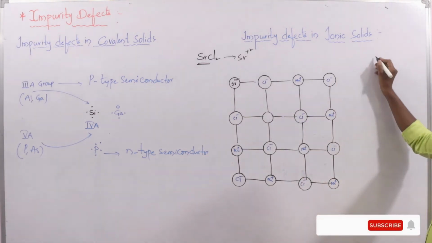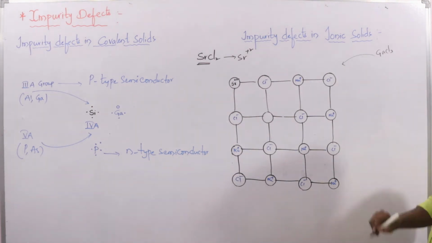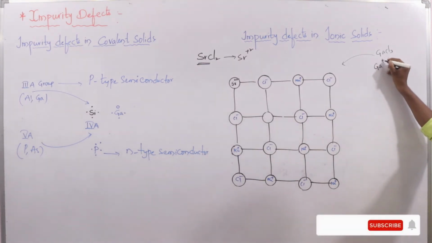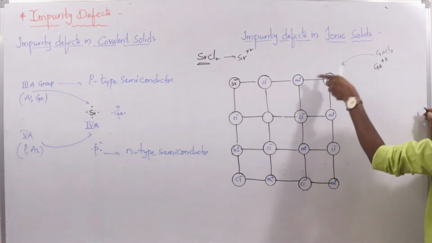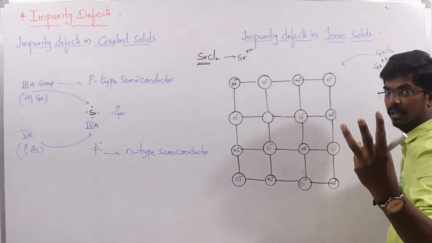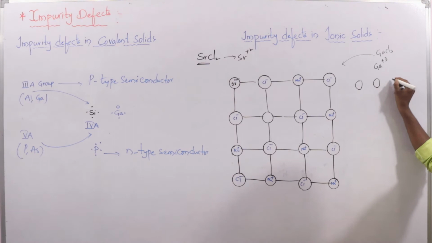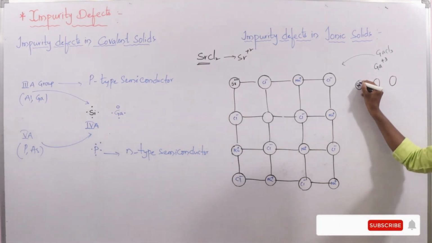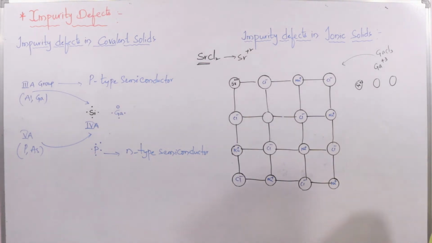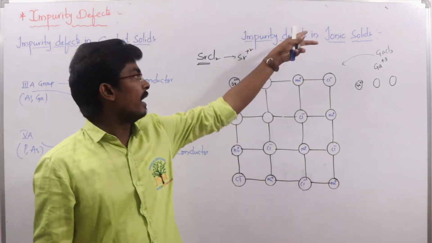For example, if I want to introduce gallium chloride, what is the charge here? Ga plus 3. So to introduce 1 mole of Ga plus 3, there should be 3 vacant sites. Out of the 3 vacant sites, one is going to be occupied by gallium plus 3 to maintain electrical neutrality, and it creates 2 vacant sites. These are responsible for the defect in these ionic solids.